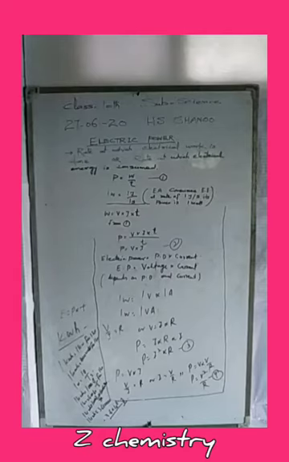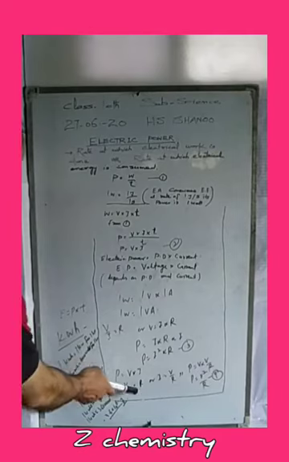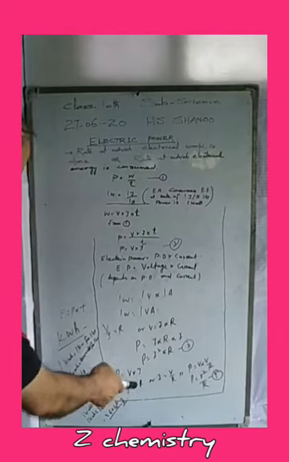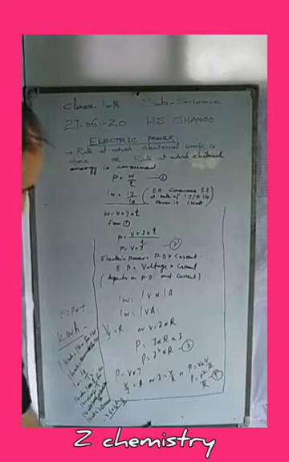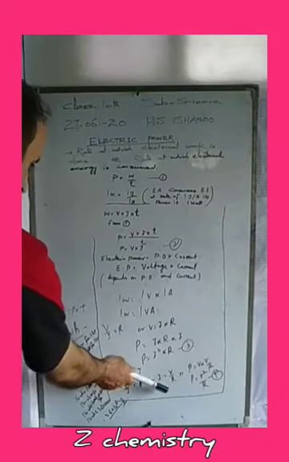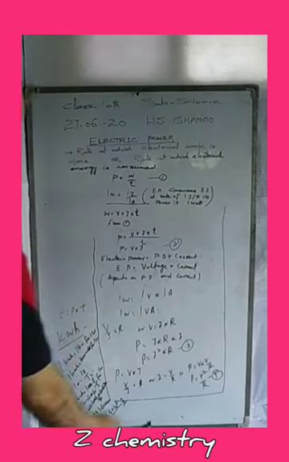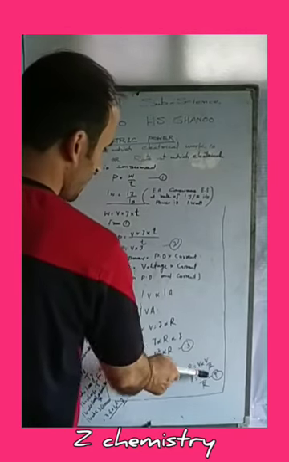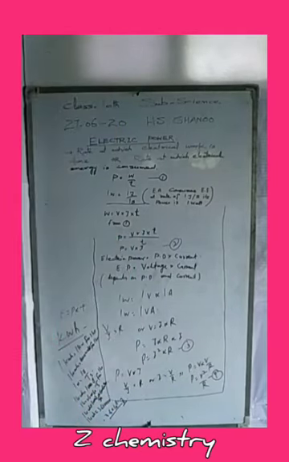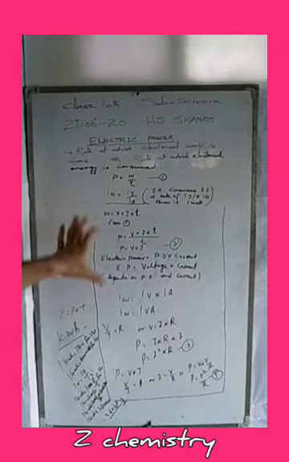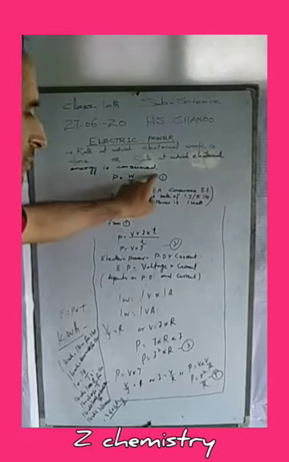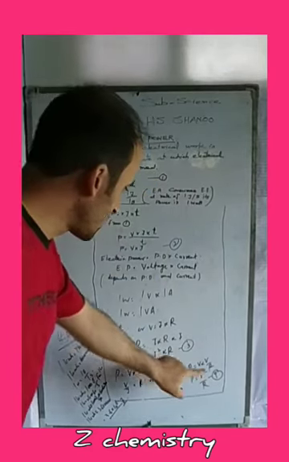Again from Ohm's law, V divided by I is equal to R, or I is equal to V divided by R. Put this value of I in the second formula: P is equal to V into V divided by R, or P is equal to V square divided by R. This is another formula. Hence, this power can be represented by any of these formulas.